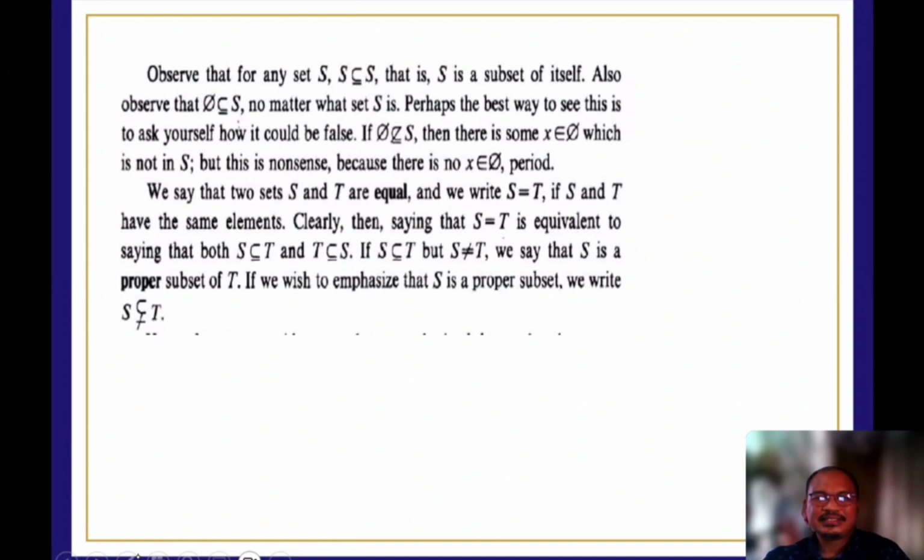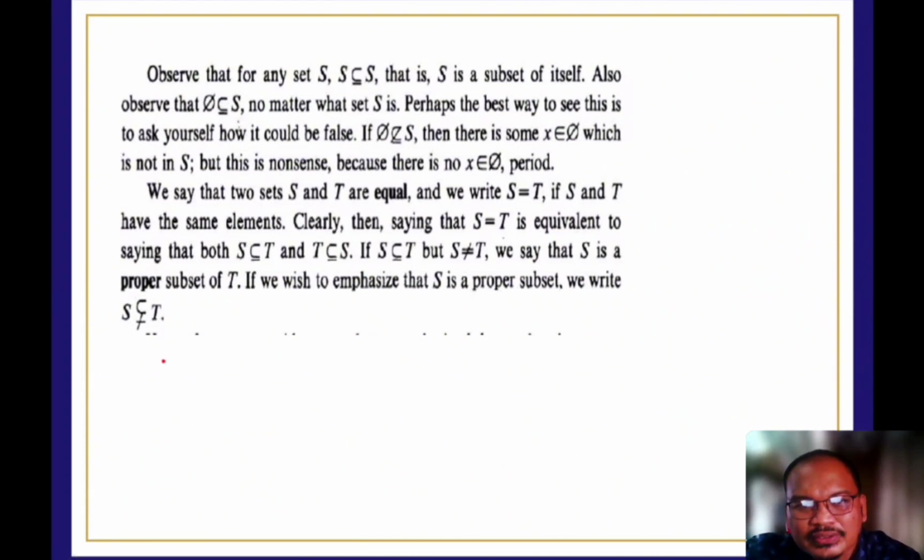We say the two sets S and T are equal if S and T have the same elements. Clearly, saying that S is equal to T is equivalent to saying that both S is a subset of T and T is a subset of S. But if S is not equal to T, we say that S is a proper subset of T. We wish to emphasize that S is a proper subset.